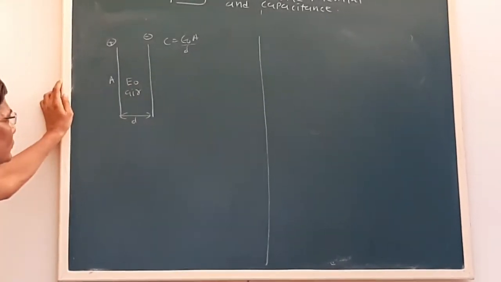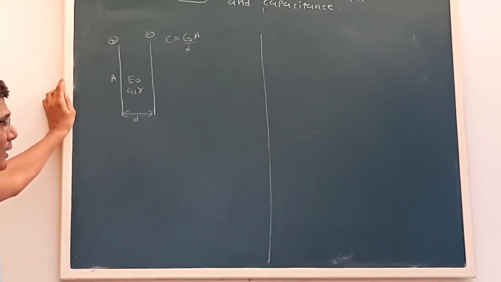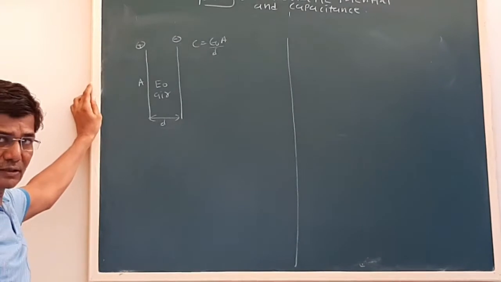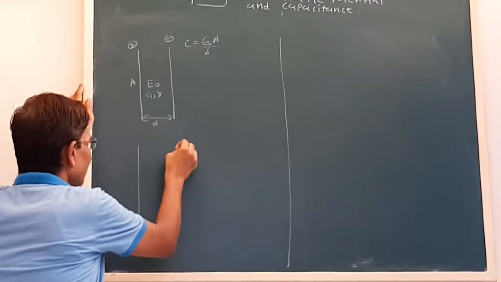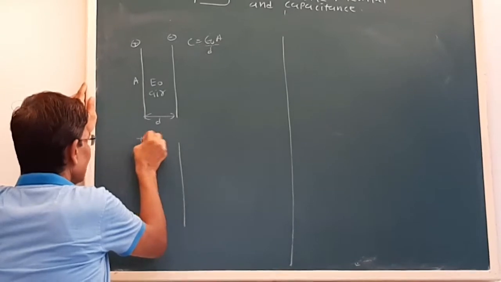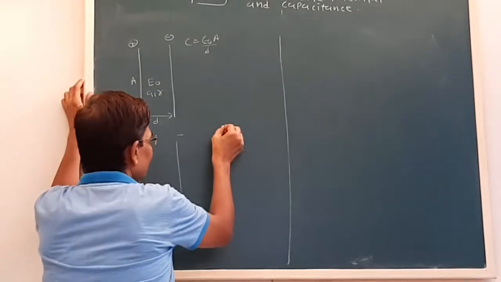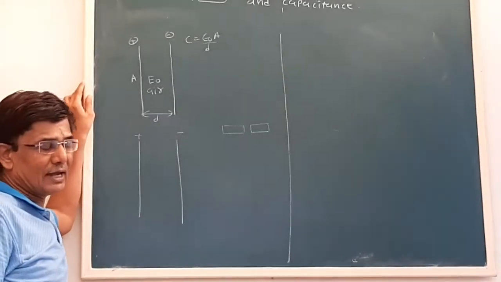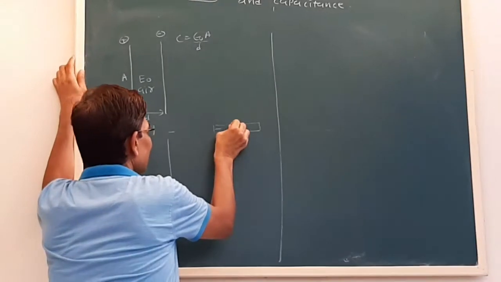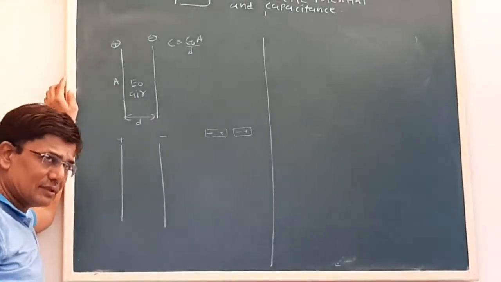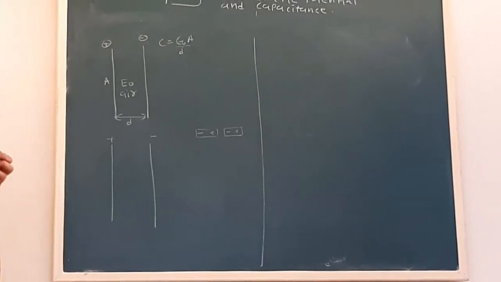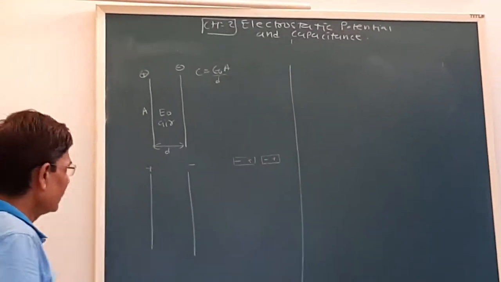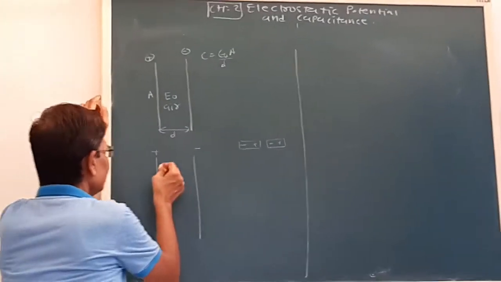Now see what happens when a polar dielectric is placed between the plates of the capacitor. As we have seen earlier, the materials of polar dielectric possess dipole moment. That means the charges are separated, they possess net dipole moment. Now what happens when a polar dielectric is placed between the plates of the parallel plate capacitor?